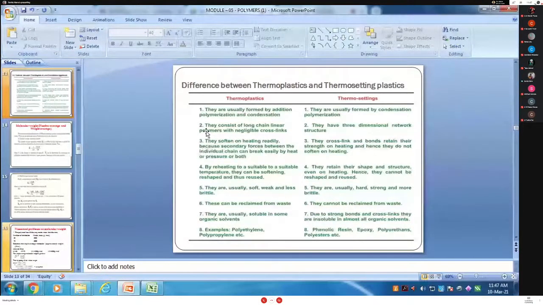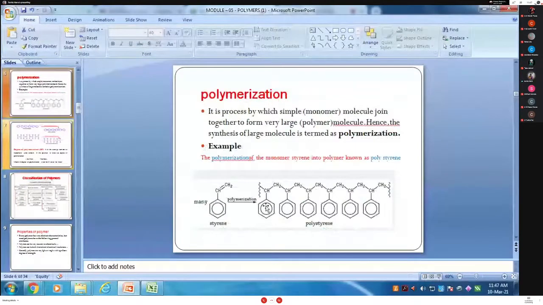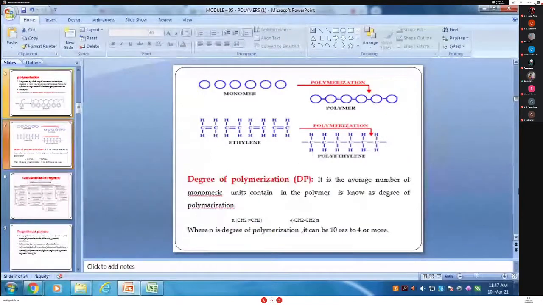Then the second one: thermoplastics consist of long chains of polymer with negligible cross-links. Long chain means addition reaction. I will show you that this is the long chain of polymer. Styrene is converted into n number of polystyrene molecules. Again, here is a long chain of polymer.